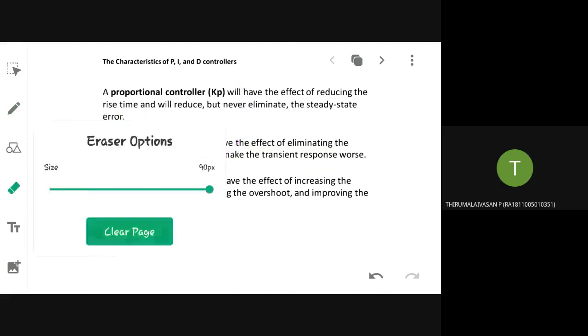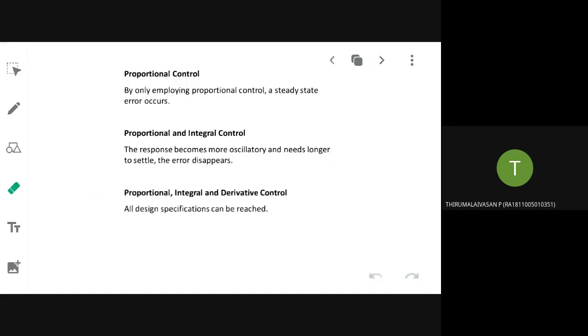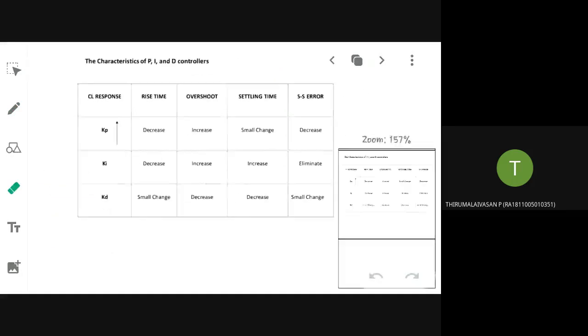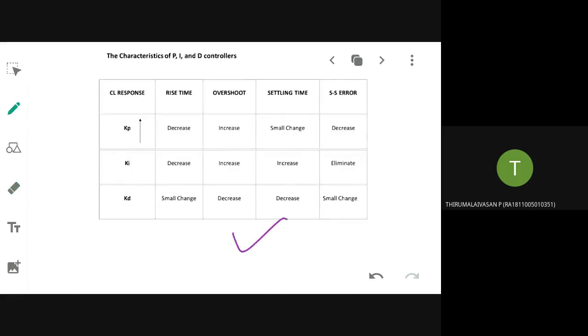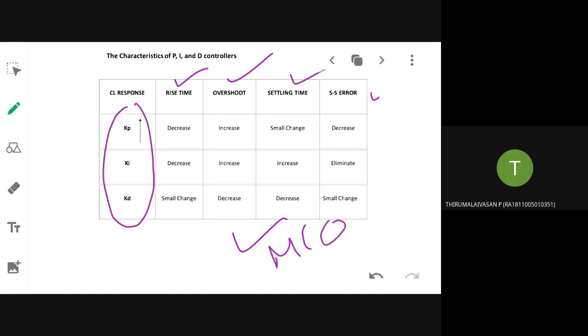Okay. Now, one more thing you need to know. This table that I am showing, are you all able to see this table now? What will happen to rise time, overshoot, settling time, steady state error when you are making some changes to the proportional gain constant, integral gain constant, and derivative gain constant? These questions may come in MCQs. So keep a close watch on this table.